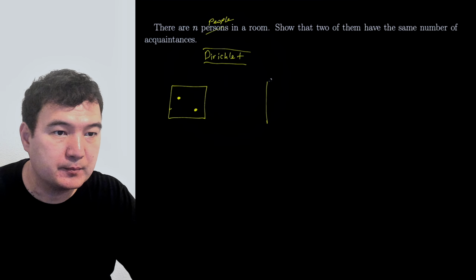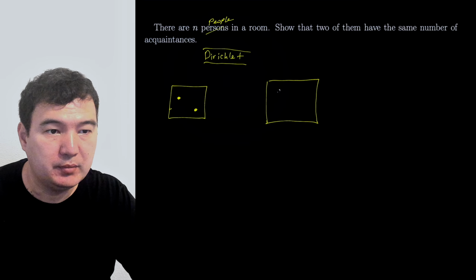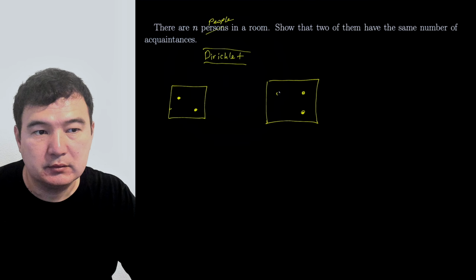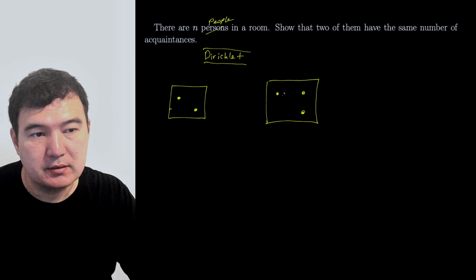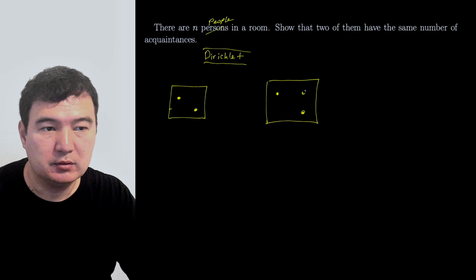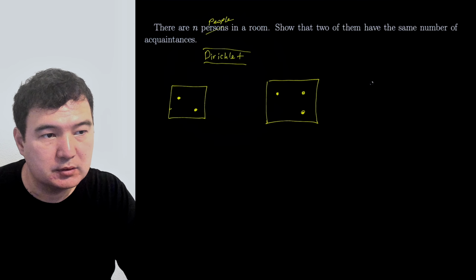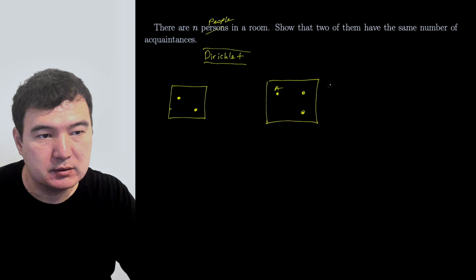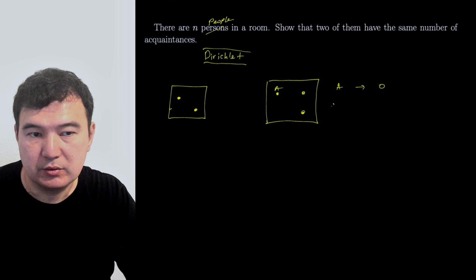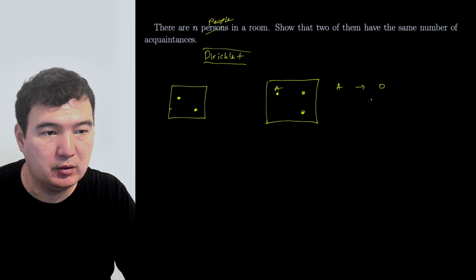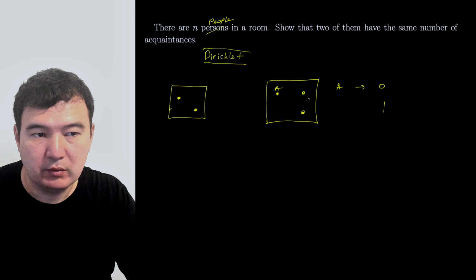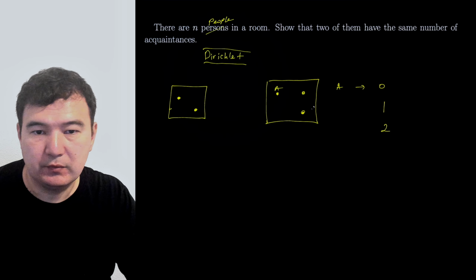Let's say the case where we have three people. A person may know up to two people. So A either knows nobody, or knows only one of them, or two of them, and it's the same for each of them.